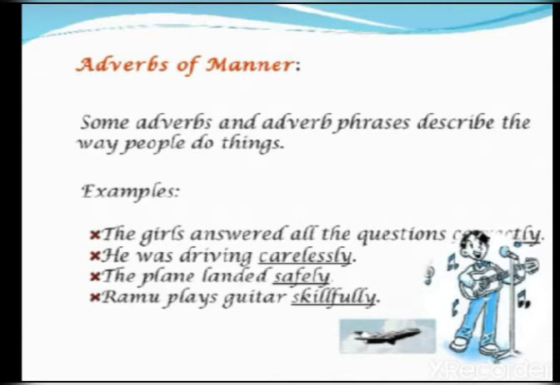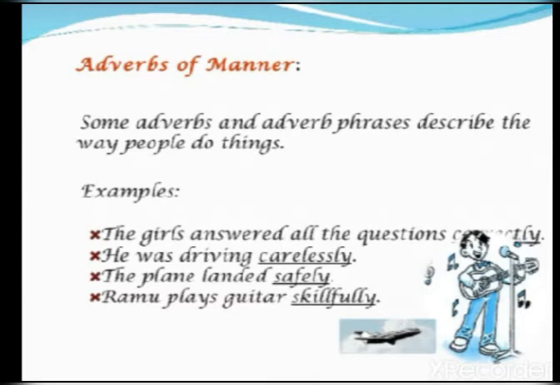First is adverb of manner. Some adverbs and adverb phrases describe the way people do things. For example, first: the girls answer all the questions correctly. The word correctly shows the manner. Second: he was driving carelessly. The word carelessly shows the manner.